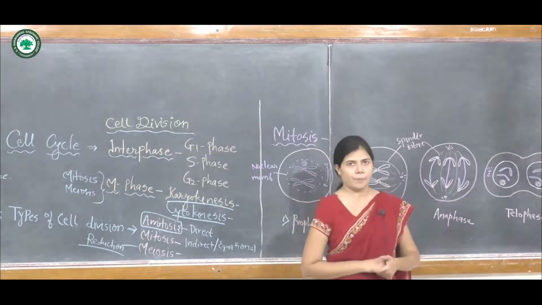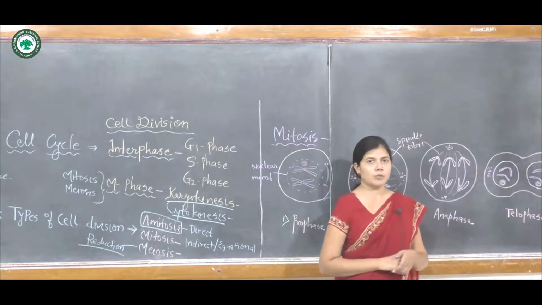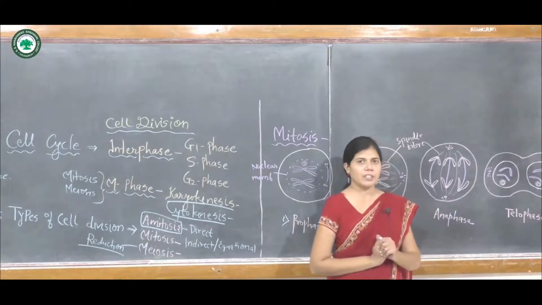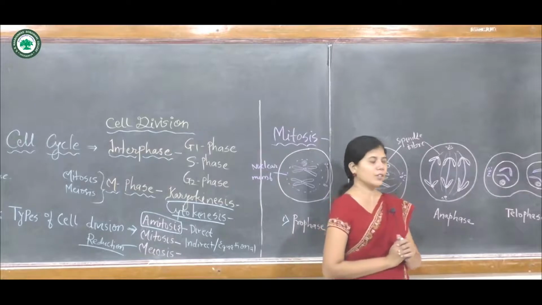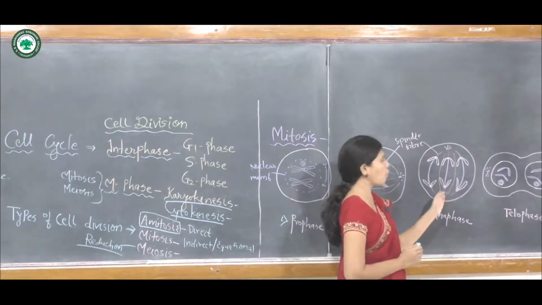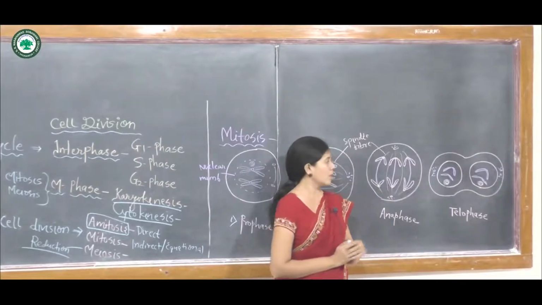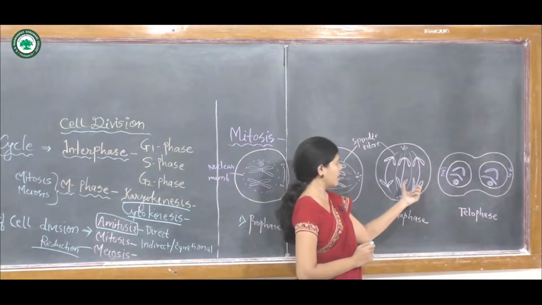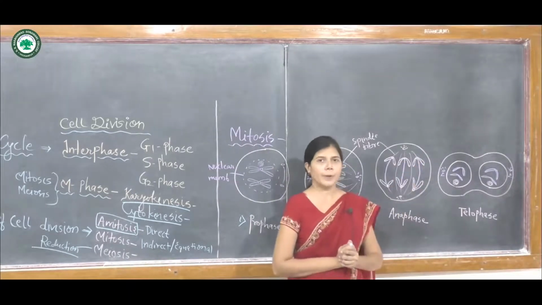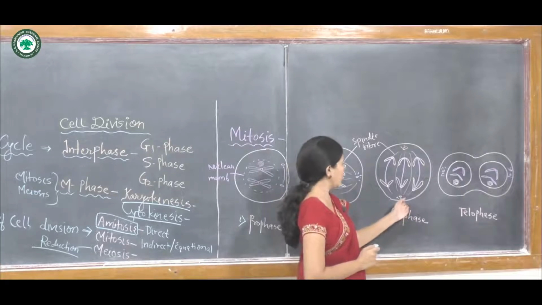The daughter chromosomes are pulled away from each other, and they are arranged at the respective poles in the anaphase stage.